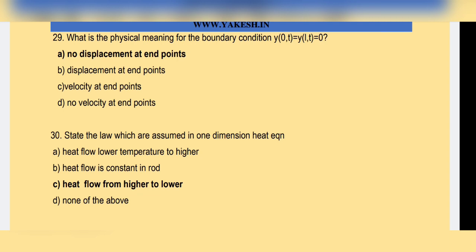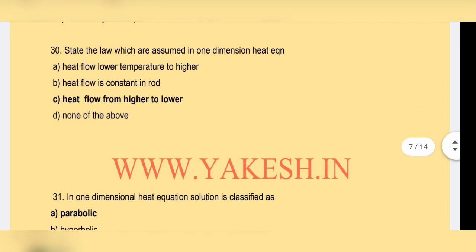What is the physical meaning of the boundary condition y of 0 comma t, y of L comma t equal to 0? Option A, no displacement at endpoints, is the correct answer. State the law which is assumed in the one-dimensional heat equation. Option C, heat flows from higher to lower.